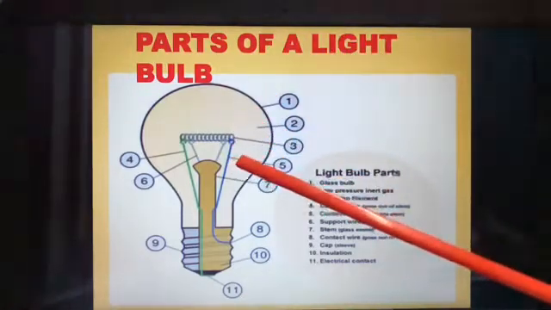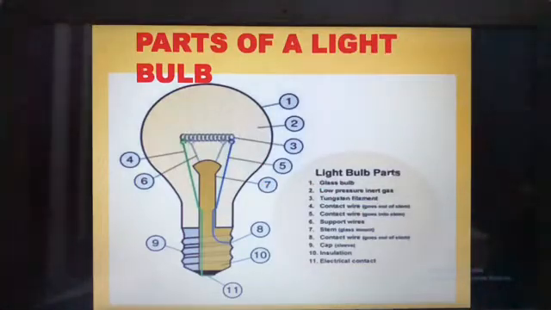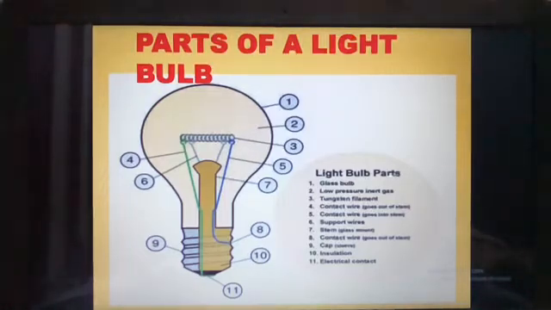So there are nearly 11 parts of a light bulb. Okay, you can see and identify the parts one by one. Daily, two parts you can read and remember.